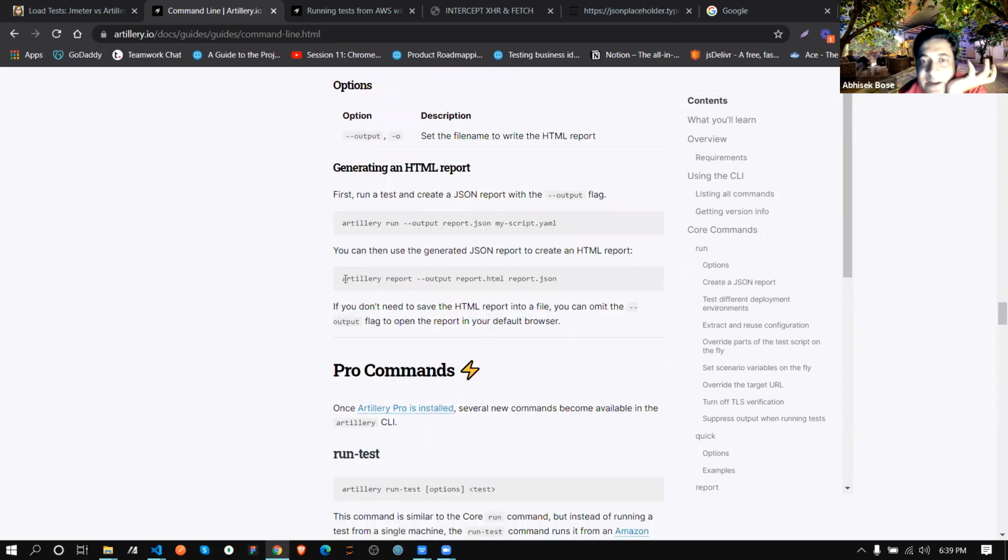See, this is another command where we convert that report.json to report.html. Obviously you can't send someone a JSON format, so you have to send the report as HTML. So this is the command for JSON to HTML conversion.